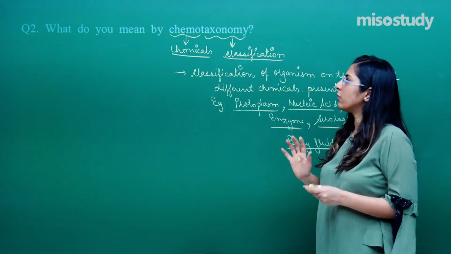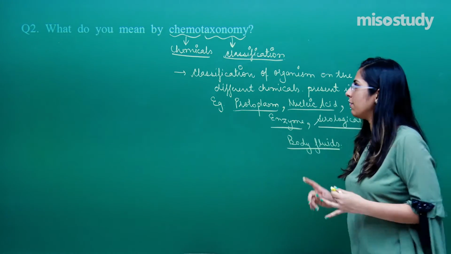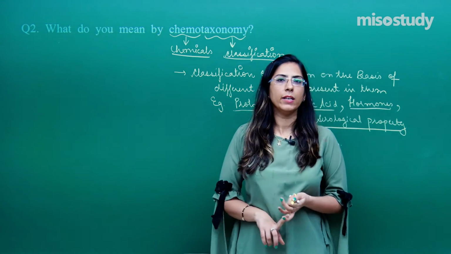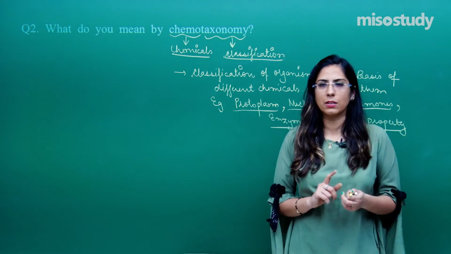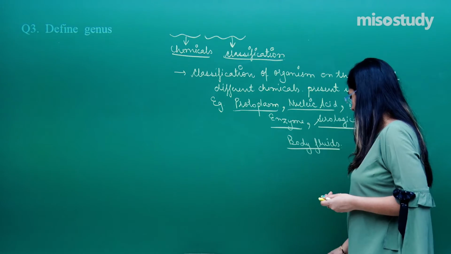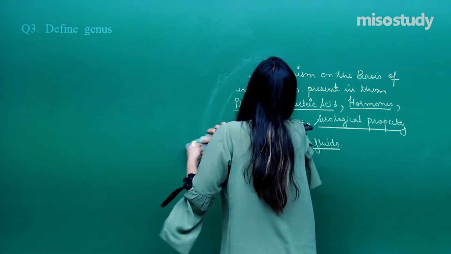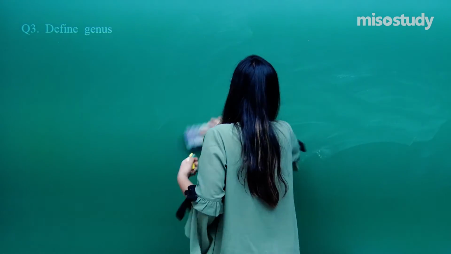So when you are attempting such a question, this is just a 1 mark question, but still first of all you have to write a definition of it, and then you have to give an example. Without an example, even your 1 mark question is incomplete. So let's talk about the third question. It says, what is genus, or define genus?